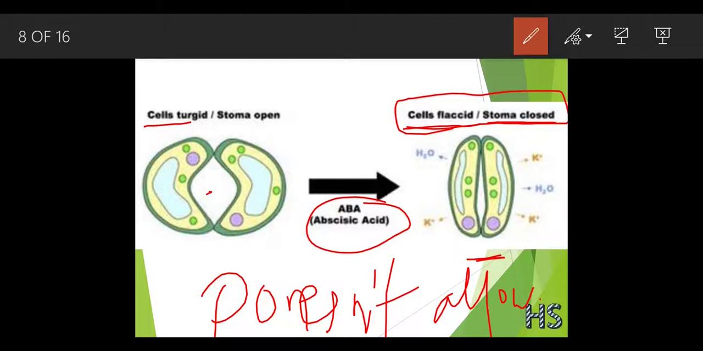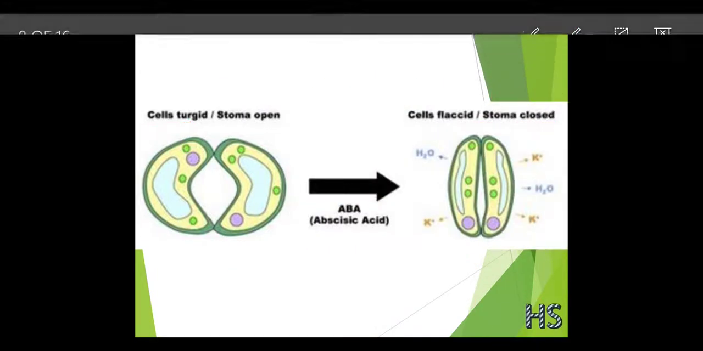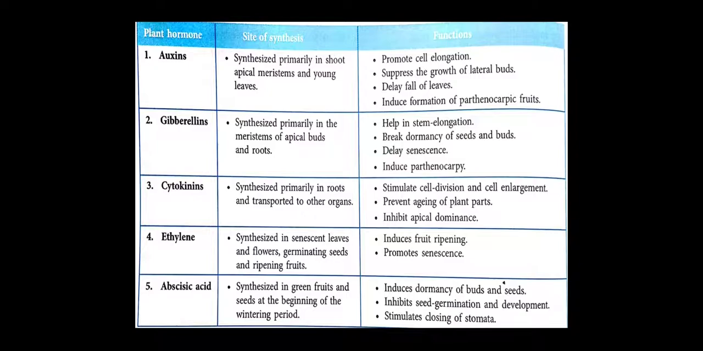So this abscisic acid basically functions for closing of the stomata. That is why it is called the stress hormone. Because if the plant becomes flaccid, the plant can easily die. So this is basically a summary related to auxin, gibberellins, cytokinins, ethylene and abscisic acid.